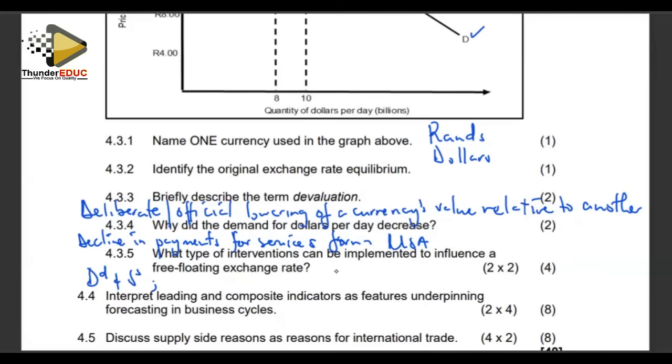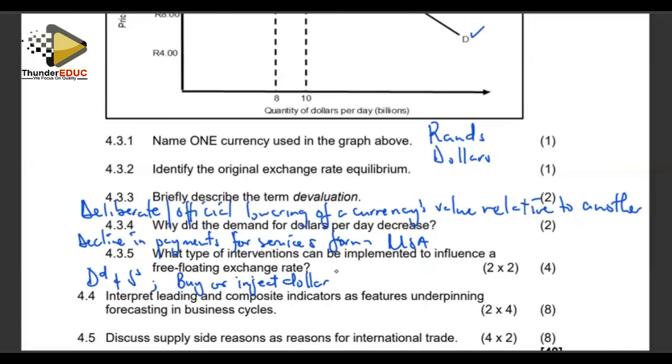Those are the interventions. So what can we do? We can buy or inject dollars through the reserves from the South African Reserve Bank. They can inject money if they want to dampen the value of the dollar. They put more dollars on the market to make it cheaper and hence to make the South African rand gain against the US dollar. Or if they want to reduce the rate of the South African rand against the dollar, they buy the dollars out of the market so that there is a demand for fewer dollars, which will result in their price going up relative to the South African rand.